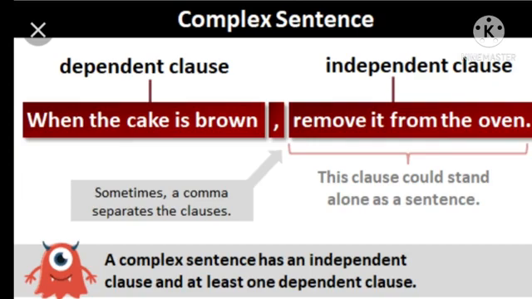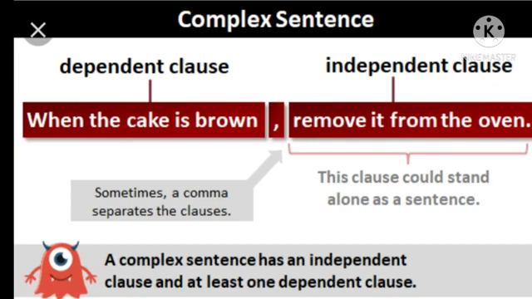Then see the other part. Remove it from the oven. So it can be an order given by someone. Remove it from the oven. Here, it is a subject and remove is a verb. So it has a complete meaning and it is a clause, so we can say it is an independent clause. And in when the cake is brown, the cake is the subject and is the verb, an auxiliary verb.